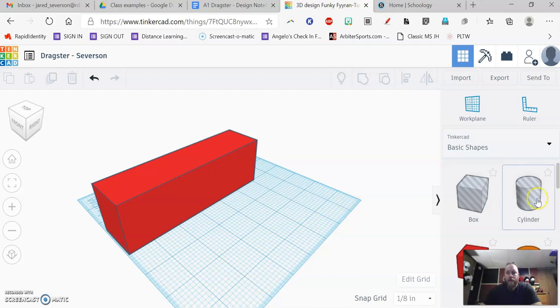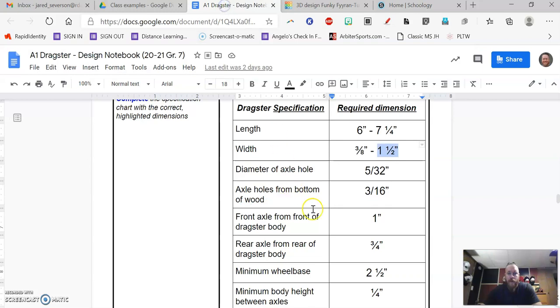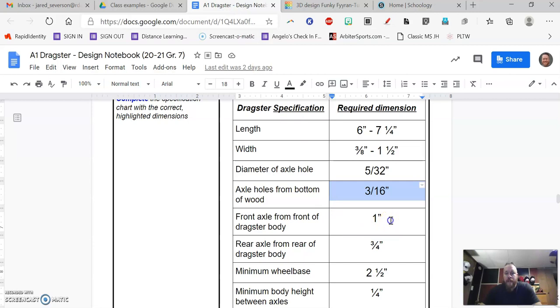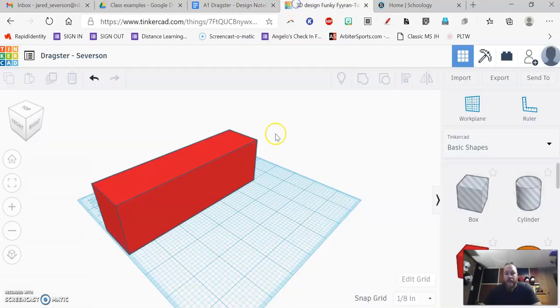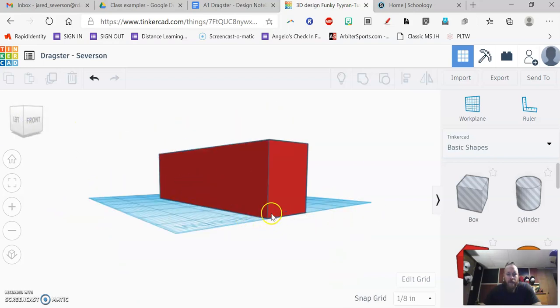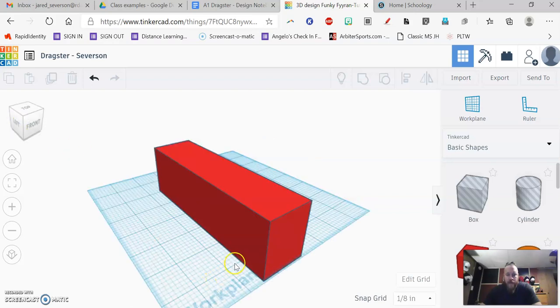So if I want to create a hole, I'm just going to create a bigger hole than you are going to want. Remember, you need to use this information right here. So the axle holes, these are where the wheels are going to go. 3/16 from the bottom of the wood. So if I'm measuring up from the bottom here, 3/16 up. Okay, from the front, it's going to be 1 inch. So the front wheels are going to be 1 inch. So if I click on, here's the front. So the front wheels are going to be at least 1 inch back. I can use this grid. This grid right here, each of these big rectangles is 1 inch.